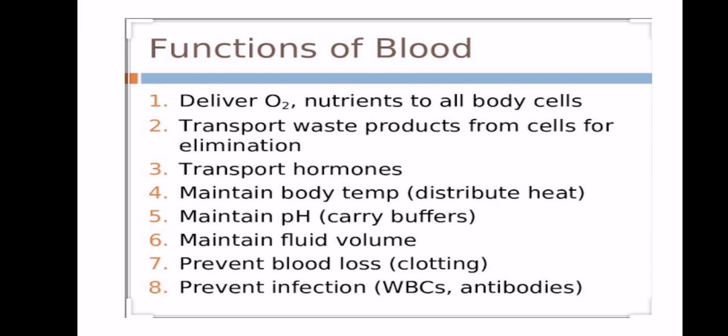Number 5, it maintains the pH, because plasma contains the ions, proteins, and all the things that are present in the plasma. So it maintains the pH of the body, because ions in the blood remain within narrow limits. If they become too large or too small, it will affect the homeostasis of the body. So blood helps to maintain the stable or constant pH of the body.